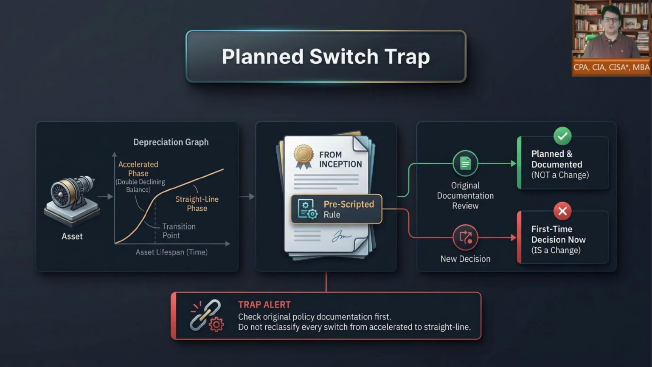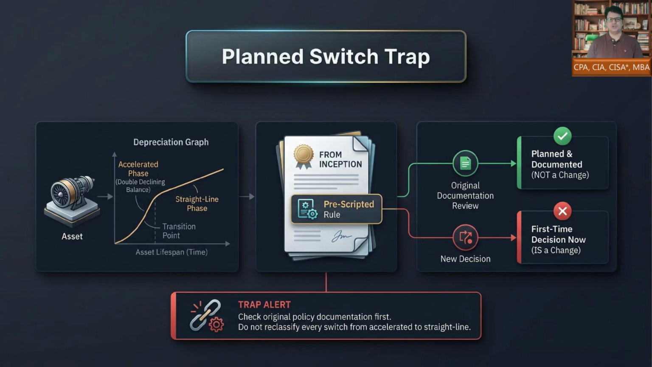Now, watch out for the planned switch trap. Some accelerated depreciation methods naturally switch to straight line later when straight line produces a more appropriate remaining life allocation. If that switch was built into the original policy and documented from the start, executing the switch is not a new accounting change. It is simply following the original method.